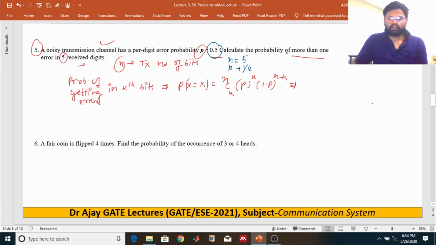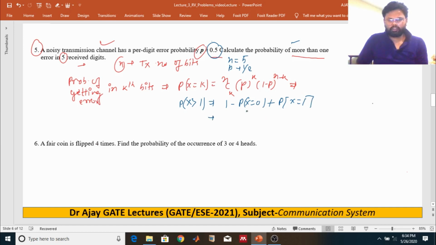The problem is that we need to find the probability of random variable x more than 1. We can say this probability can be written like this: 1 minus probability of x is equal to 0, or probability of x is equal to 1.